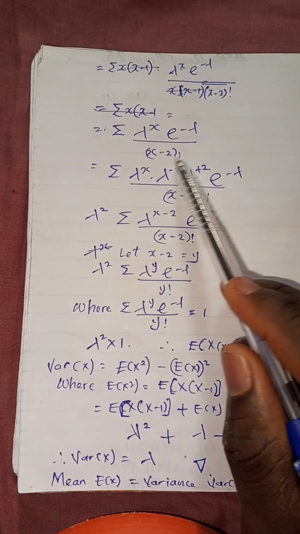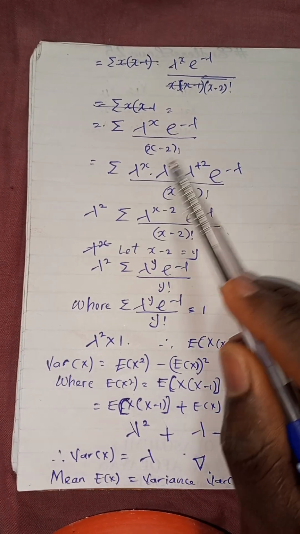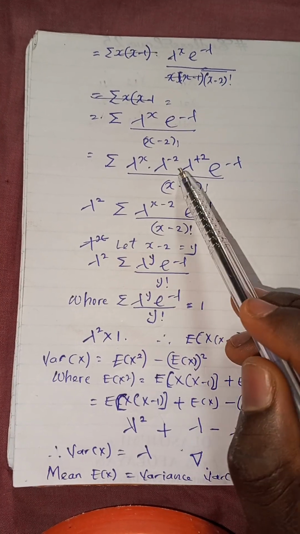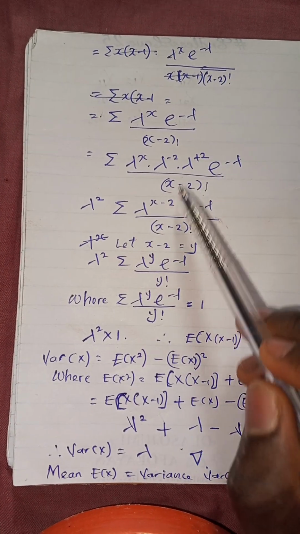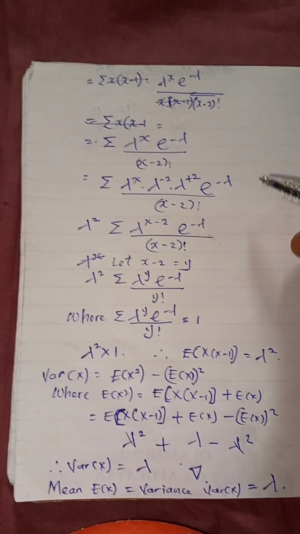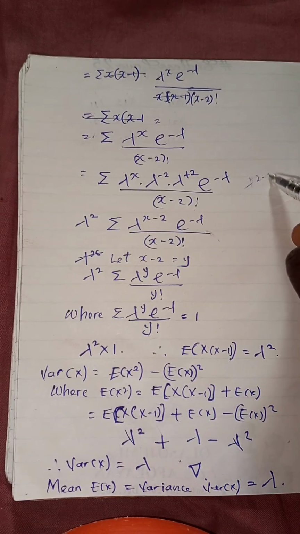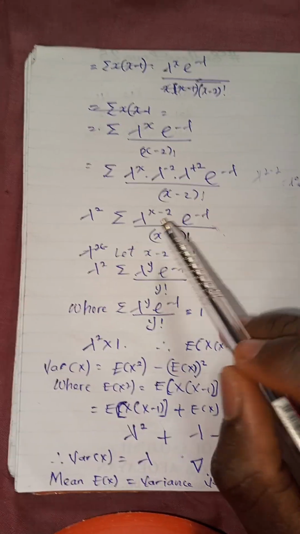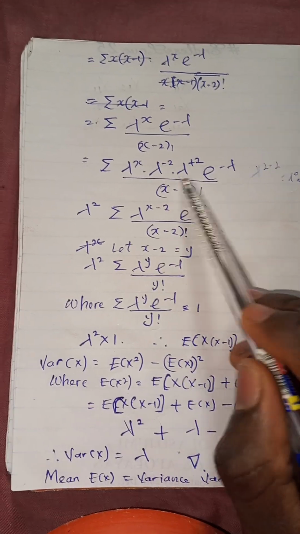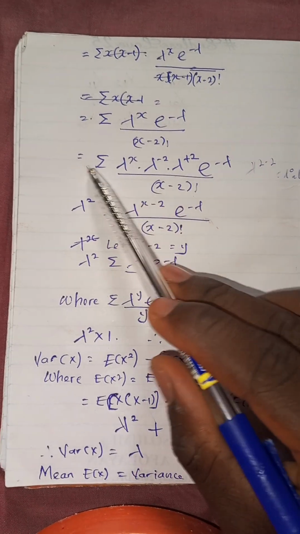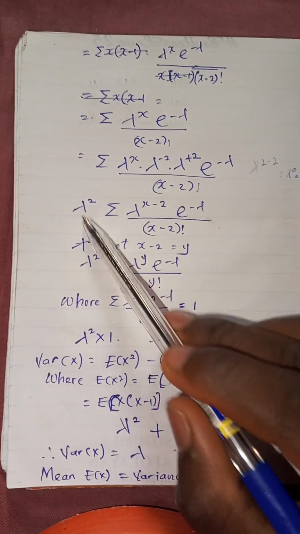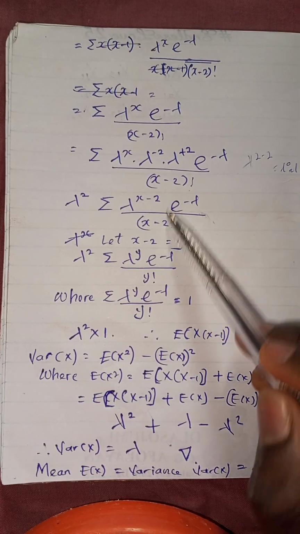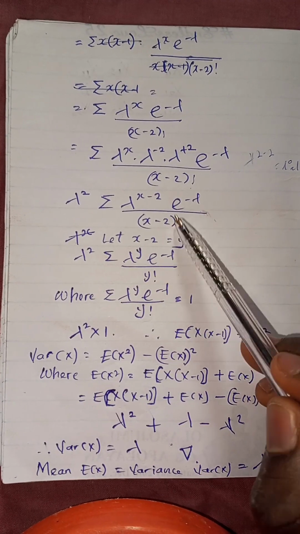So adding the powers using the power law I mentioned earlier, we get lambda raised to power minus 2 times lambda raised to power plus 2, which makes no difference. Lambda raised to power 2 minus 2 is lambda raised to power 0, which is 1. So we return to this one. We take this out to the front of the summation, giving you lambda squared times summation of lambda raised to power x minus 2, exponential minus lambda, over x minus 2 factorial.